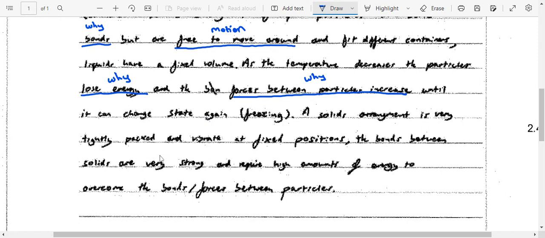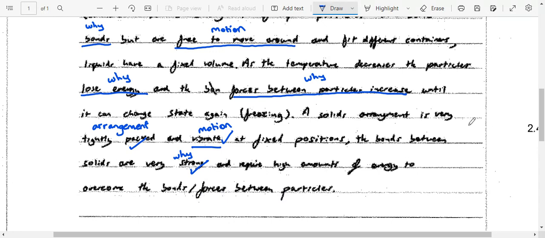A solid's arrangement is very tightly packed. So they told me the arrangement again. And vibrate at fixed positions. So they've told me the motion again. The bonds between solids are very strong. So again, they've told me why. And require high amounts of energy to overcome the bonds forces between the particles.